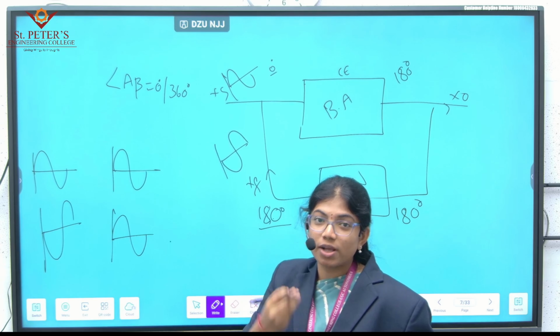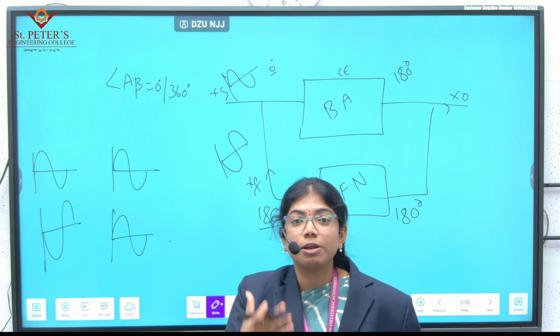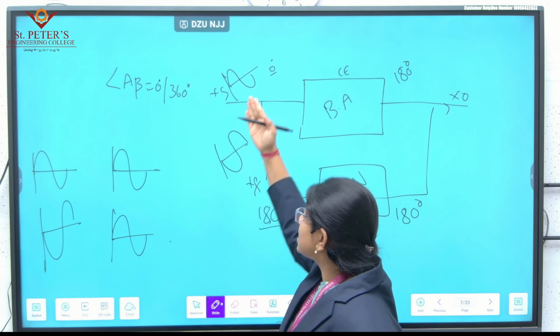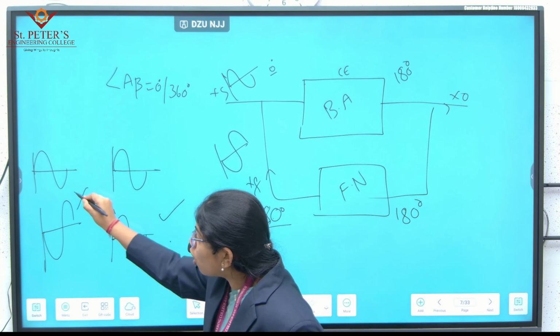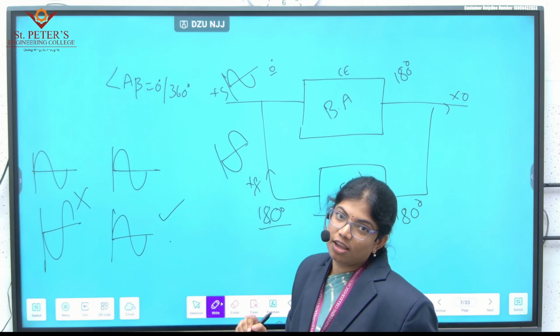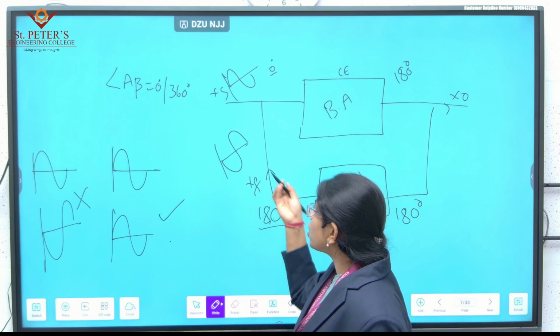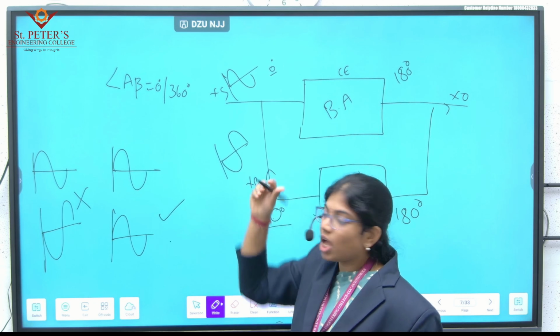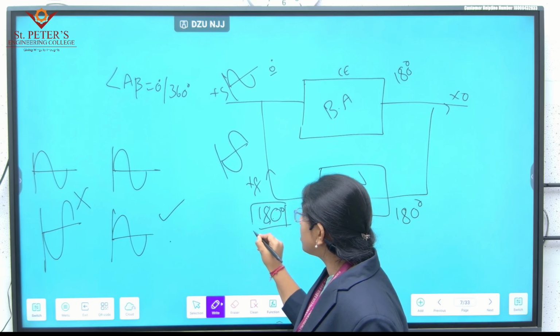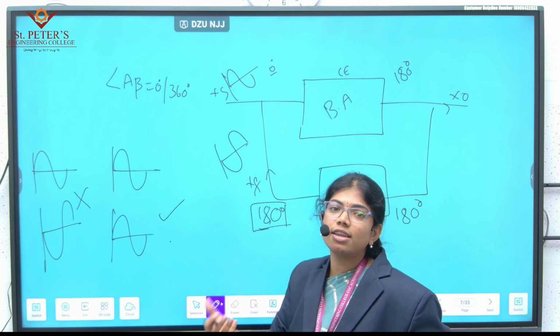What is a positive feedback amplifier? In a positive feedback amplifier, the input signal and the feedback signal have to be in phase and should not be out of phase. Okay, so if the input is 0 and we are using a CE amplifier, we are not getting a positive feedback circuit, we are getting a negative feedback circuit.